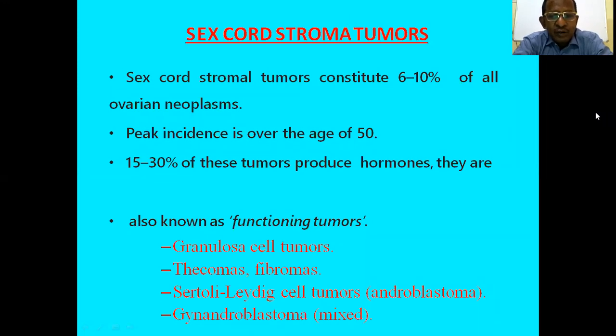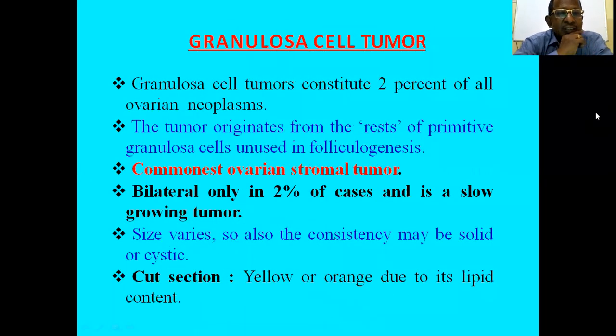So these are known as functioning tumors, producing either estrogen or androgen or mixed. These tumors include granulosa cell tumor, which is the commonest sex-cord stromal tumor, and others are thecoma, fibroma, Sertoli-Leydig cell tumors or androblastoma, and gynandroblastoma, that is mixed.